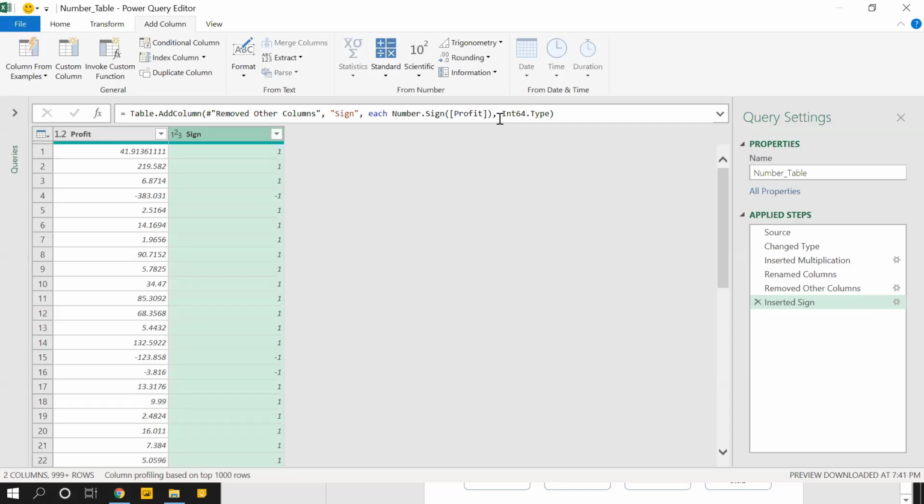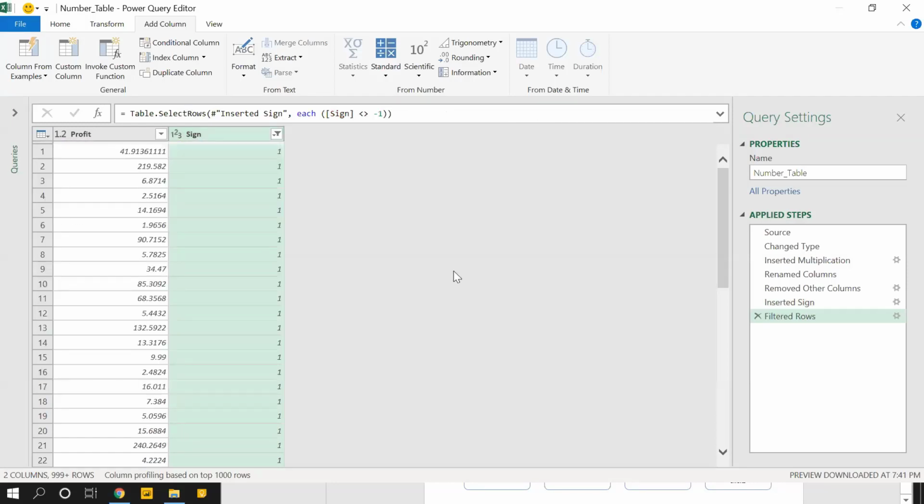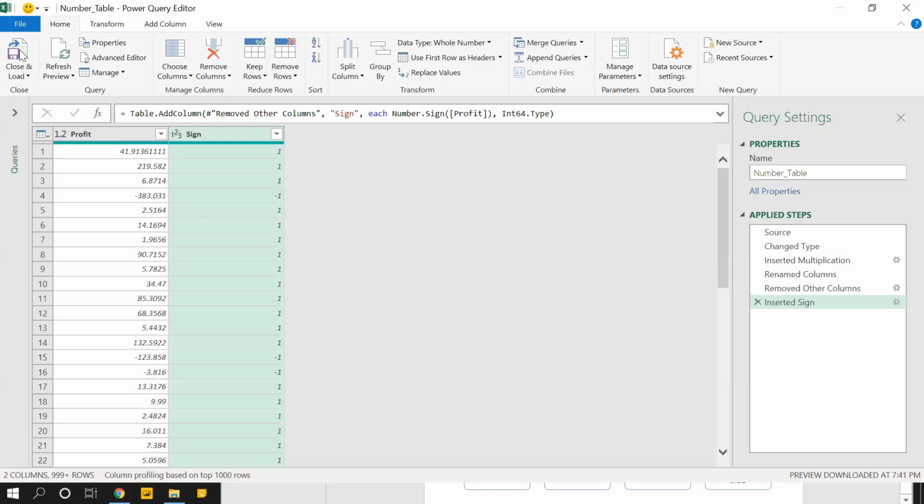If I want, I can just click on this drop down and deselect -1, click on OK. So those negative numbers have been removed, if required. Otherwise, I can just delete the step. And there are some other functions which are important, some not so important. Number functions are easy here. Okay, I'll click on close and load.